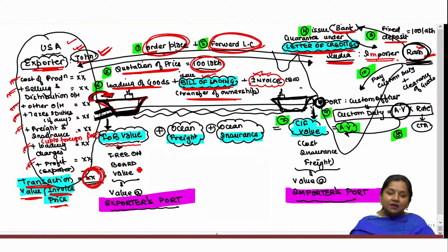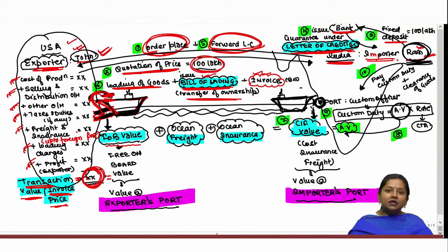Free on board value is the value at which goods are loaded at the foreign port, and this name has been given because generally the vessel, the ship couldn't reach the land because of its depth, due to which a board has been placed from land to the entrance of the ship through which the goods are loaded in the vessel. So the amount at which goods are loaded freely with the help of a board in the vessel is known as FOB value, and this FOB value generally happens to be the transaction value